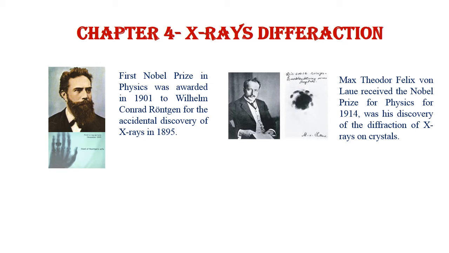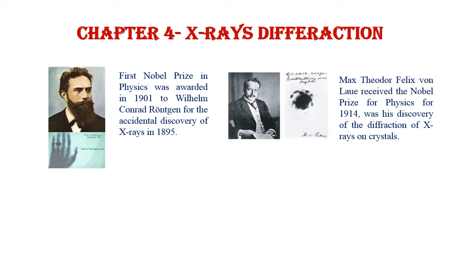Max von Laue received the Nobel Prize in physics in 1914 for his discovery of the diffraction of X-rays, because after the discovery of X-rays by William Röntgen, the question was whether X-rays are similar to electromagnetic radiation or have some different wave behavior. If we shine visible light over our hand, we cannot see such a picture. So what is the difference between simple visible electromagnetic radiation and this kind of X-ray radiation?